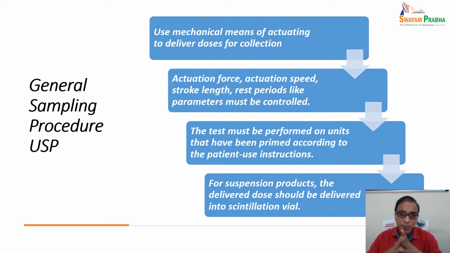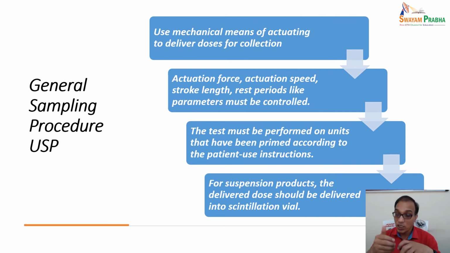Now, what is the general sampling procedure as per the USP, United States Pharmacopoeia? USP says to use mechanical means of actuating delivered dose for collection. Actuation force, actuation speed, stroke length, rest periods, like parameters must be controlled.